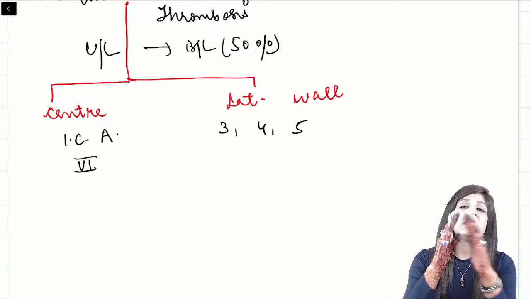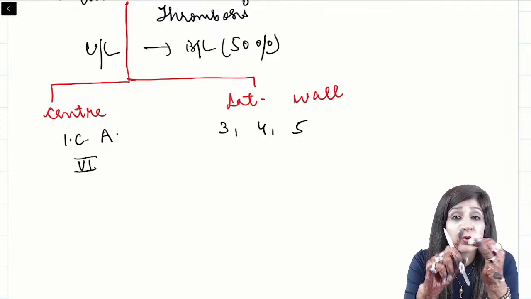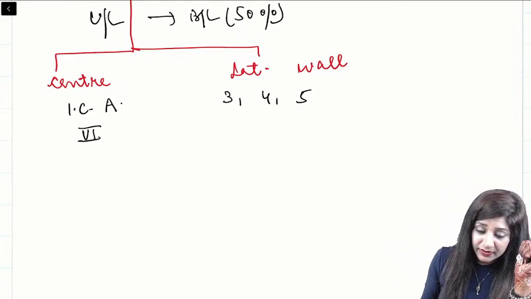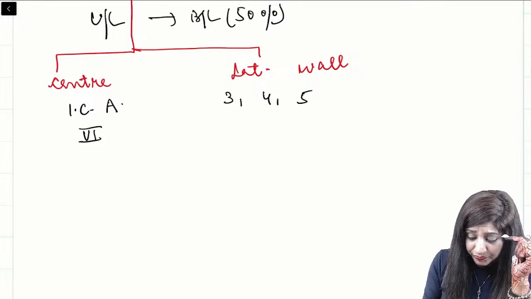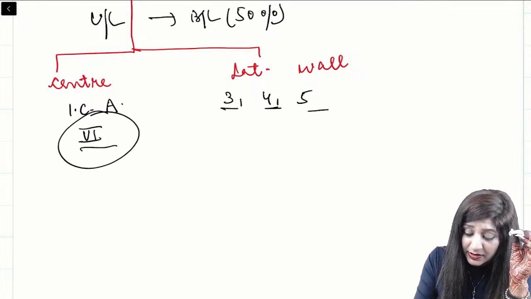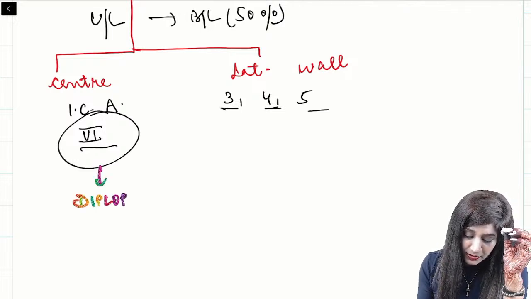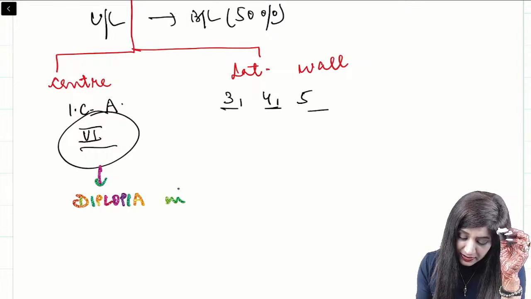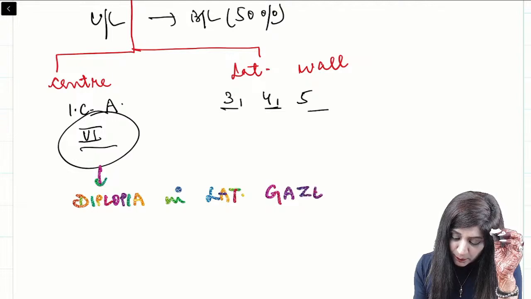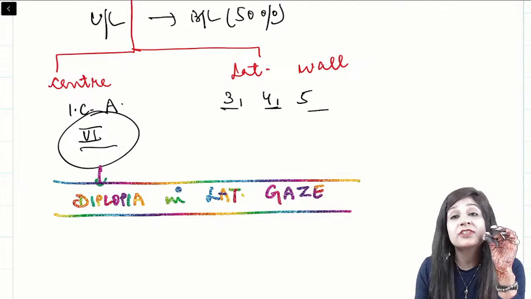So that means when all these nerves are passing, obviously ophthalmoplegias can take place, proptosis can take place, chemosis, congestion, everything is there. And yes, 3, 4, 5 and 6. And 6 is the first one to get affected. Due to the sixth nerve, we can get diplopia in the lateral gaze. This is the first very important manifestation that you can get.